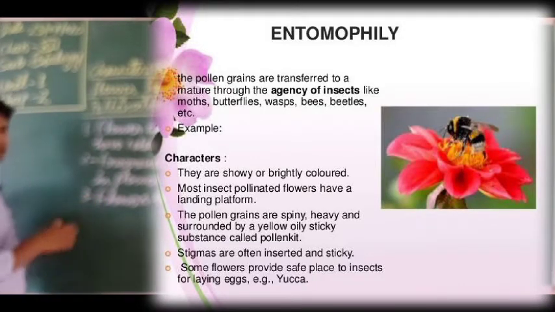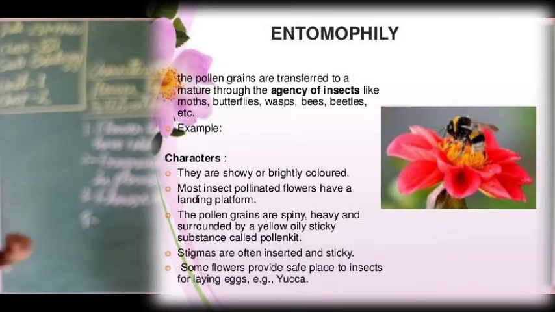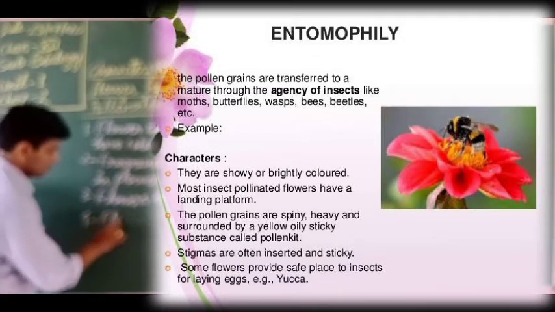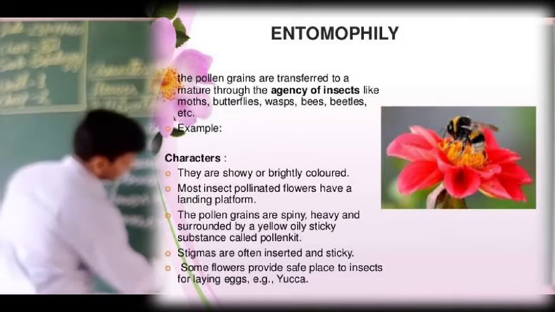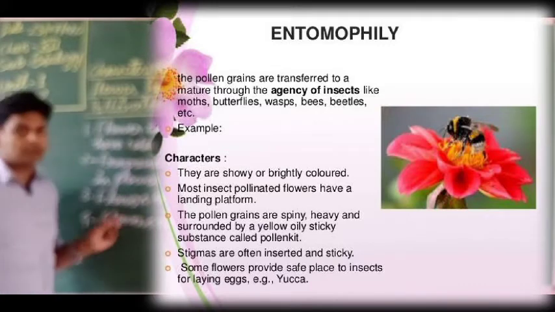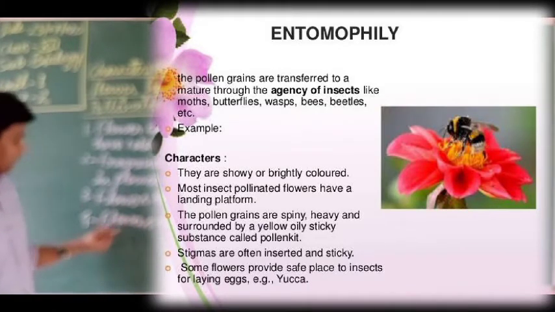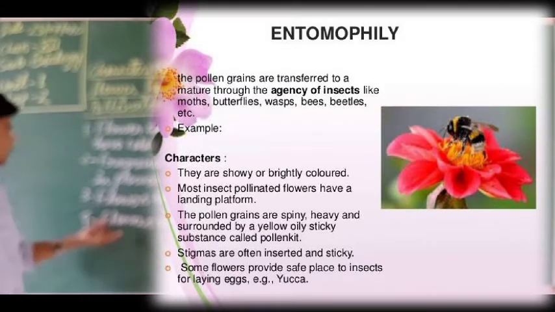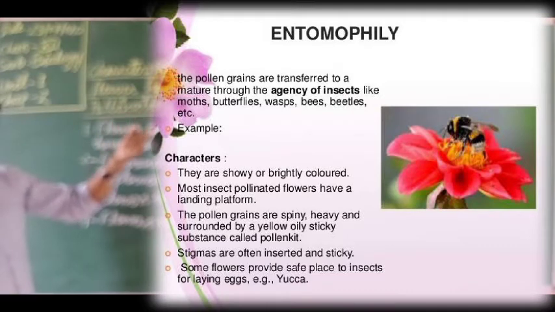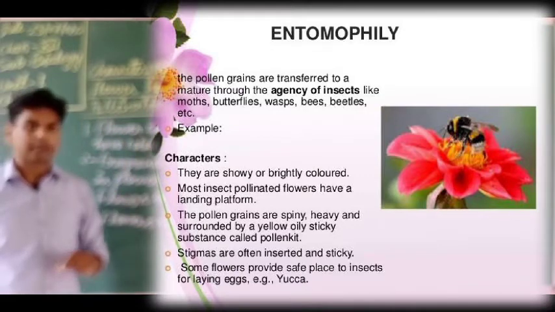Okay, so here this one. And fourth, flowers are open. We have discussed two types of flowers, Chasmogamous and Cleistogamous flowers, but only the open flowers, meaning Chasmogamous flowers, have this process of pollination by insects. So these are some characteristics of the flower in which cross pollination by insects is occurring.